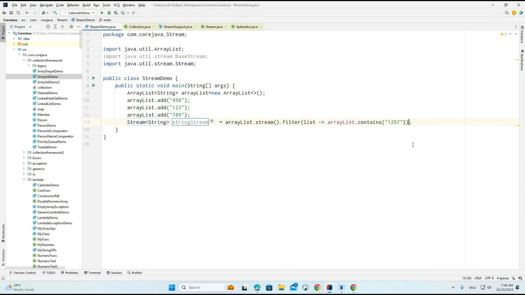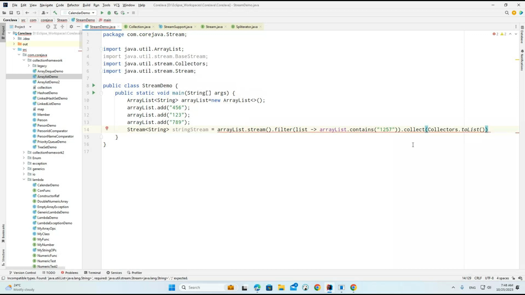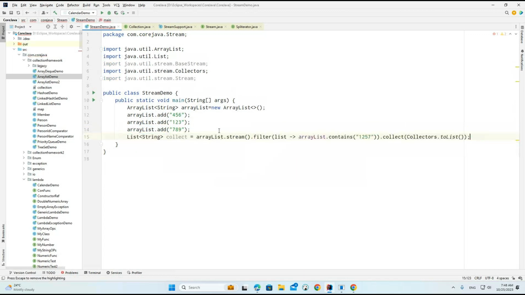But if you are not interested in the stream object, what you can do is collect, and we are passing this collect to Collectors.toList. So now we can convert into an ArrayList. We can discuss that later, but as of now, observe the collect method carefully.